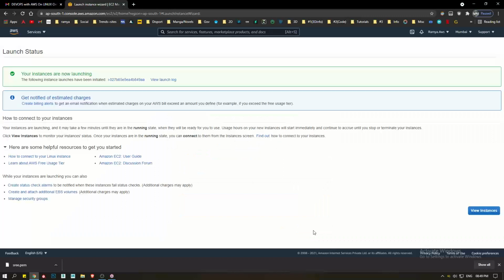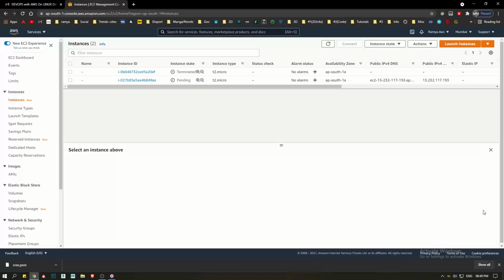That's it guys, your operating system is ready. Click on view instances. See, it's coming now. The second one is in the pending state. See, your server is ready. Hardly 1 or 2 minutes, and you can create your operating system.